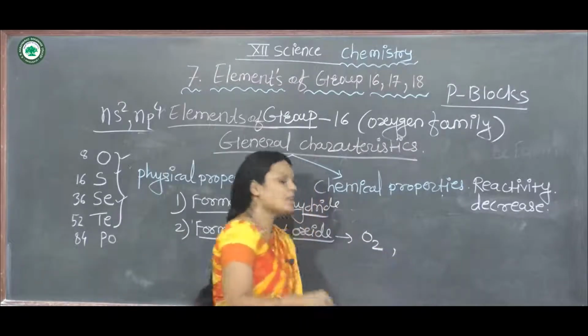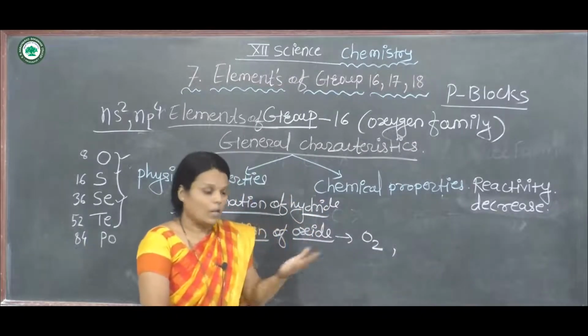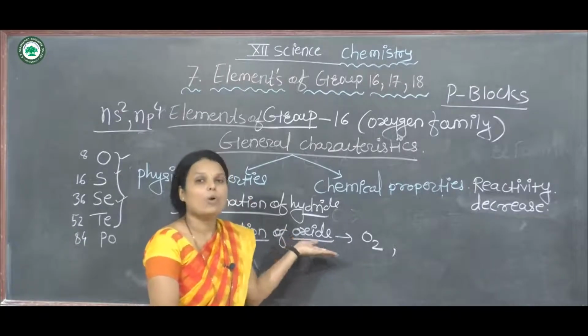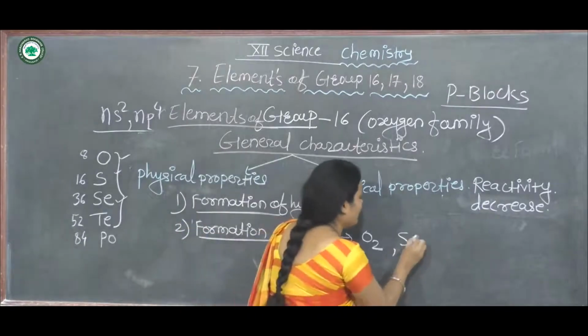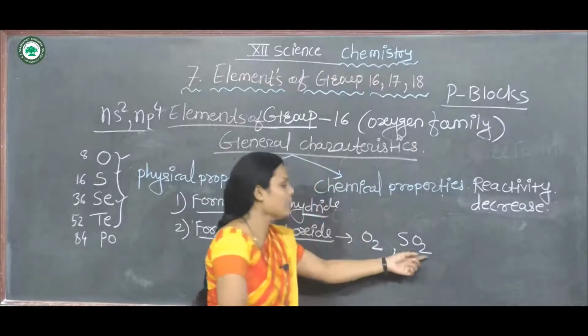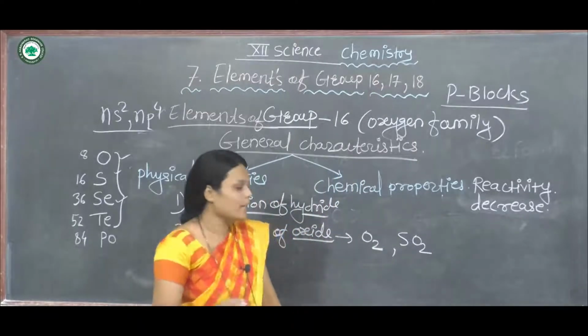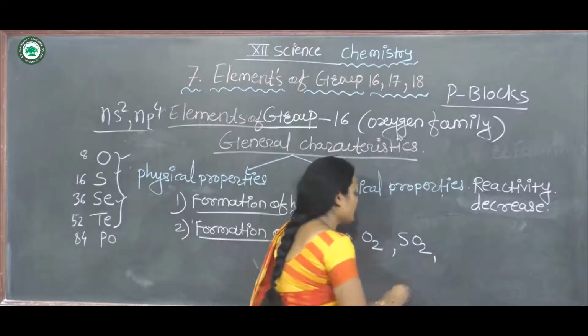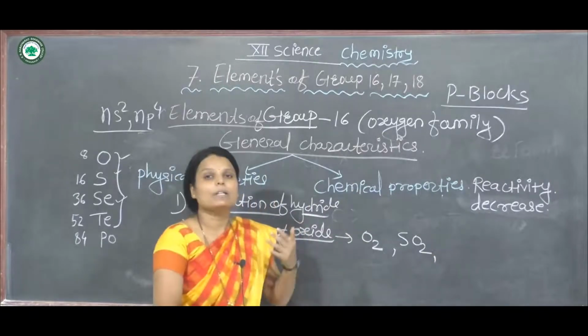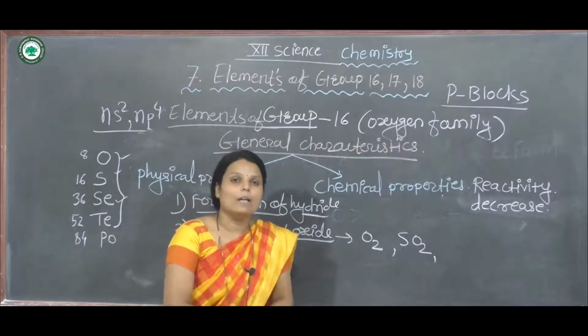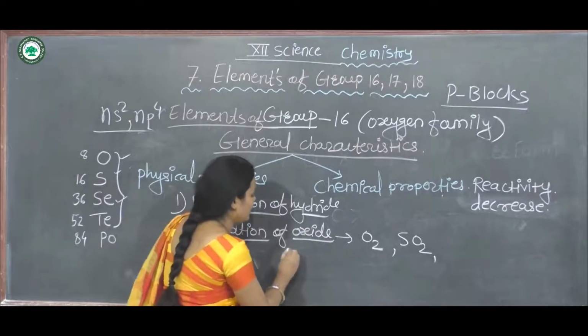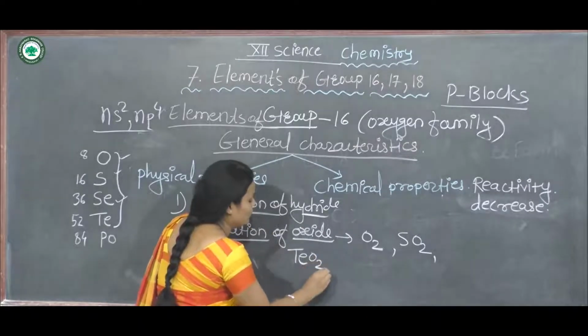Now sulfur also reacts with oxygen and forms sulfur dioxide. Then the next element, tellurium, also forms a dioxide, tellurium dioxide, TeO2.